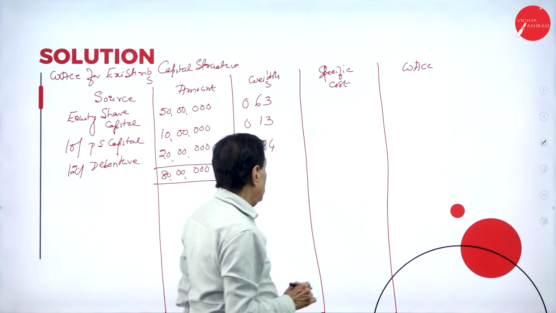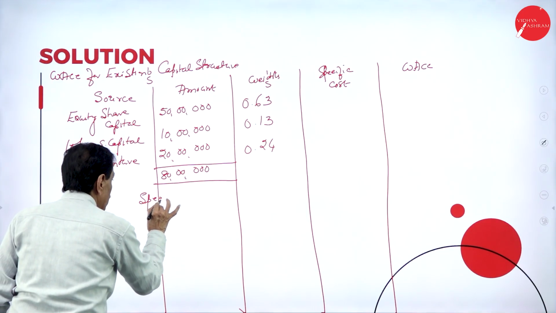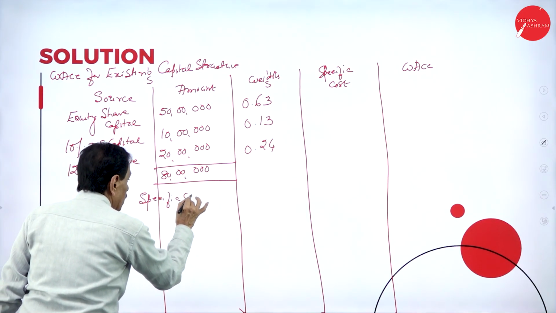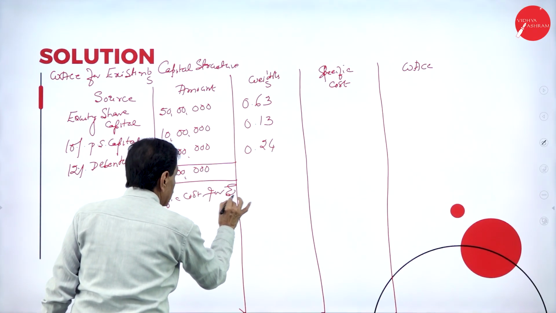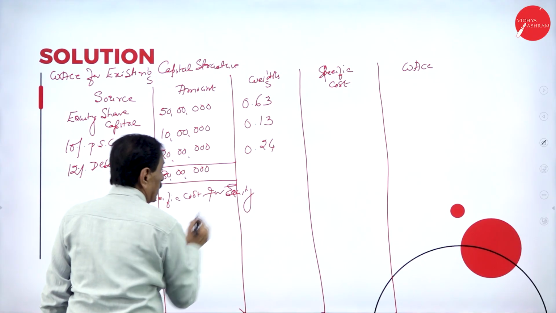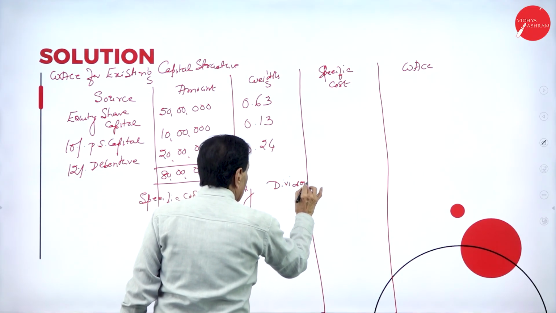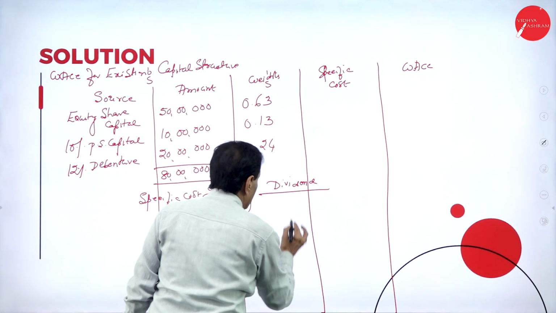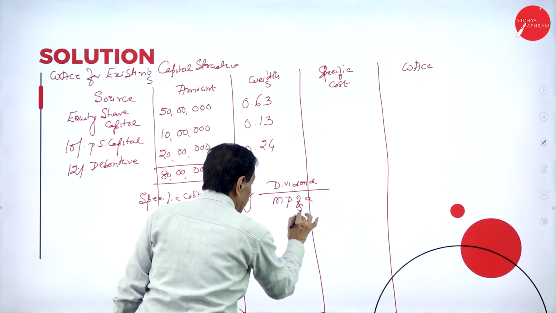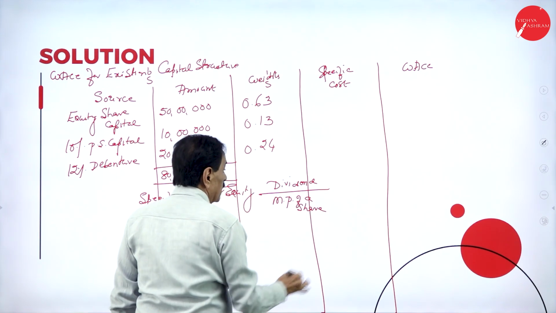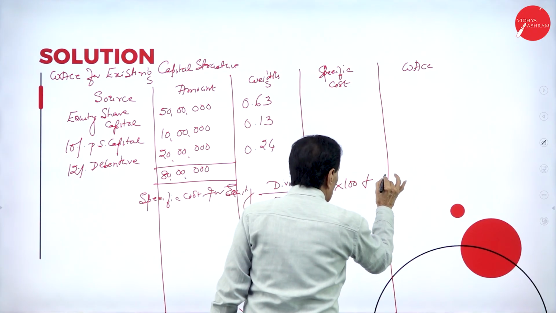Now, come back to specific cost. Specific cost for equity. Formula: dividend divided by market price of a share into 100 plus growth rate.